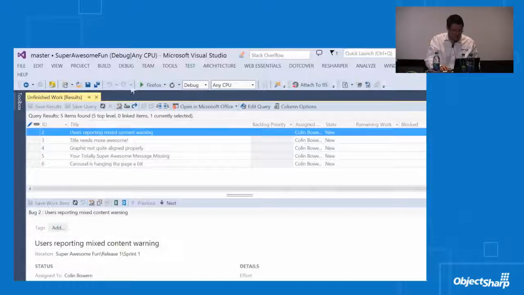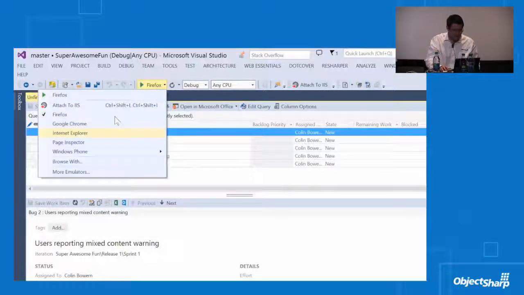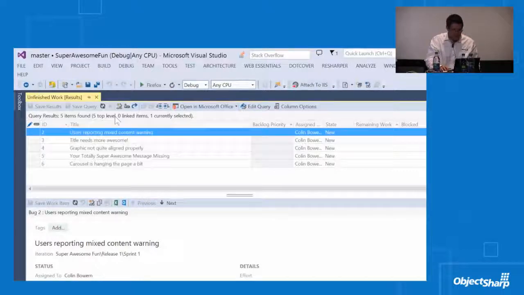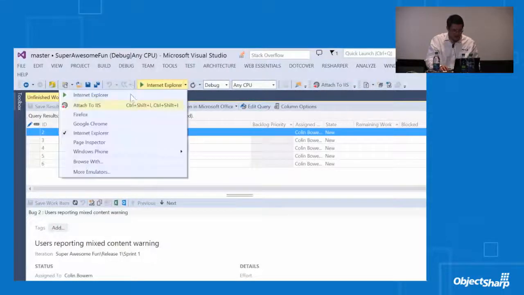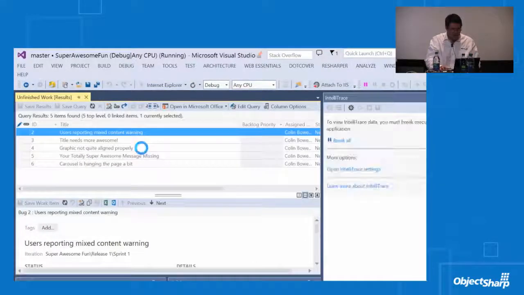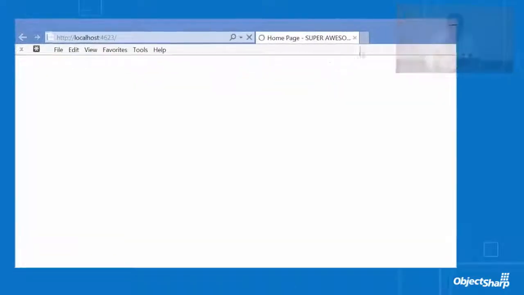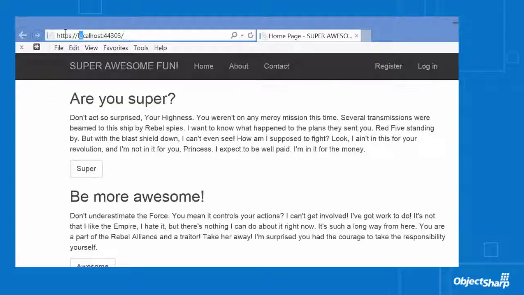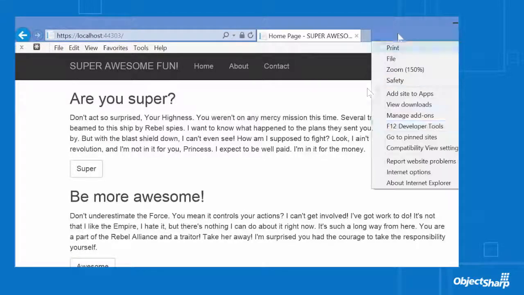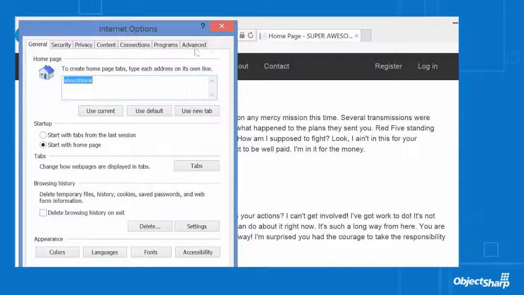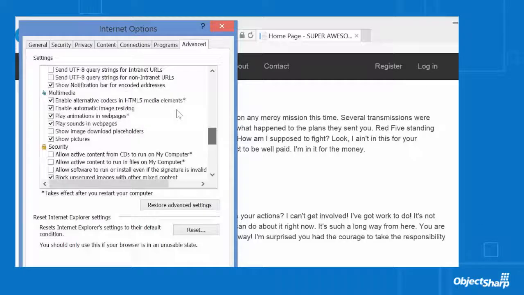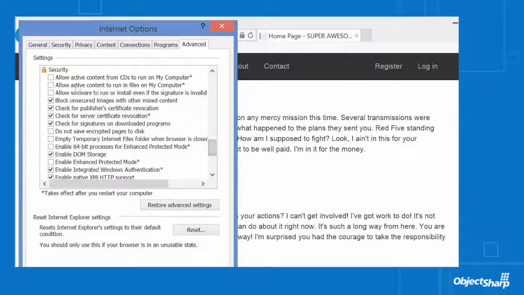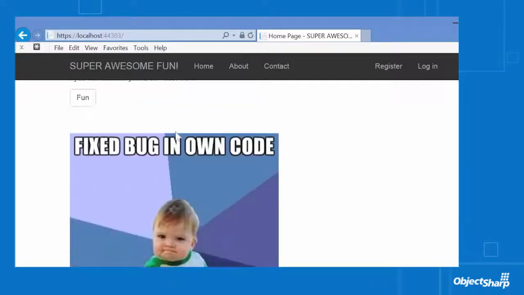So let's go ahead and launch Internet Explorer here. I'll just drop down my start menu, toggle over to IE, and kick that off. Now we're in IE, and we can validate this, but we'll have to jump into the SSL side of things to test the mixed content warning. Let's refresh our page. Okay, nothing's happening. Let's make sure our behavior here is working as expected. Oh, it looks like it is. Did I fix the code already?